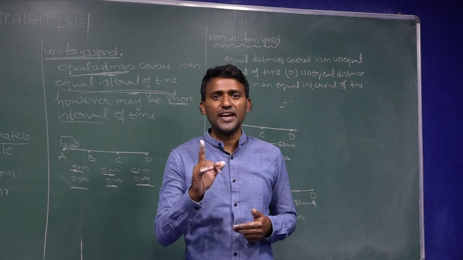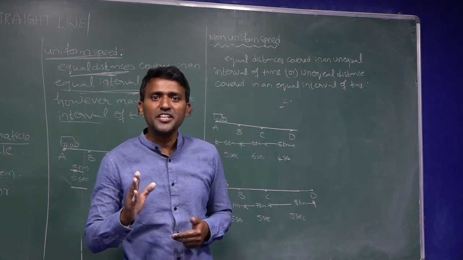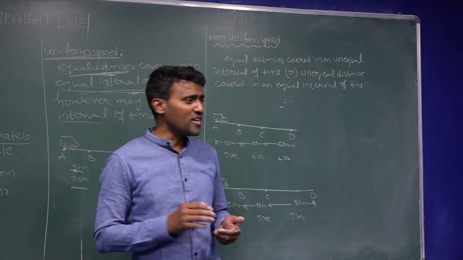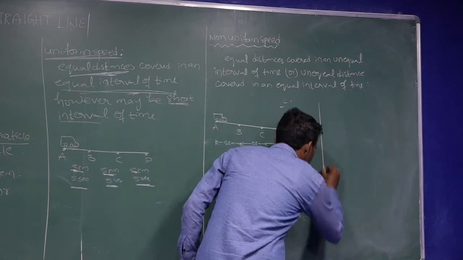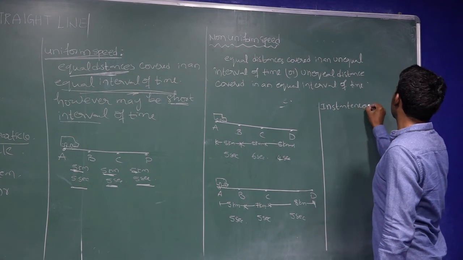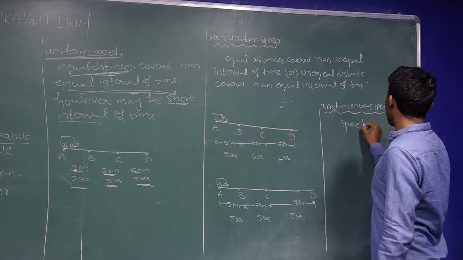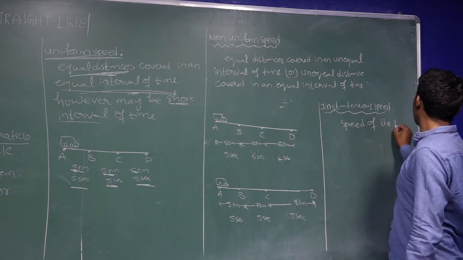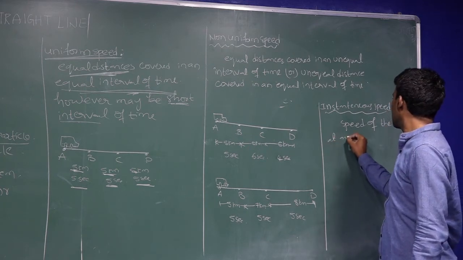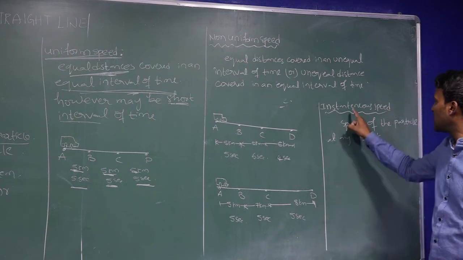What is instantaneous speed? Again, speed of the particle at any instant is called instantaneous speed. And what is the formula for this? See here, I am writing here: instantaneous speed means speed of the particle at any instant. Speed of the particle at any instant is called instantaneous speed.